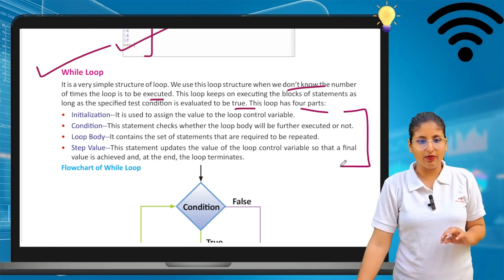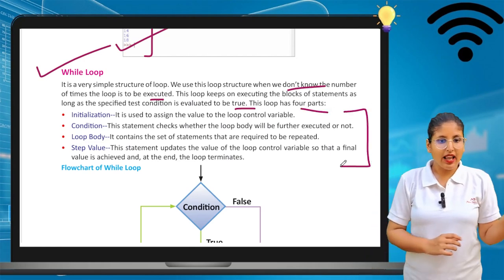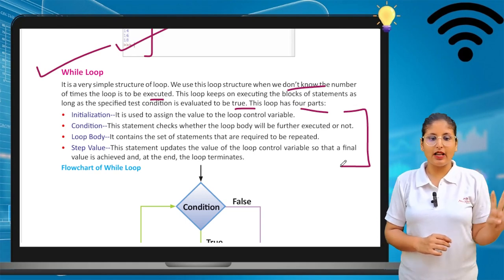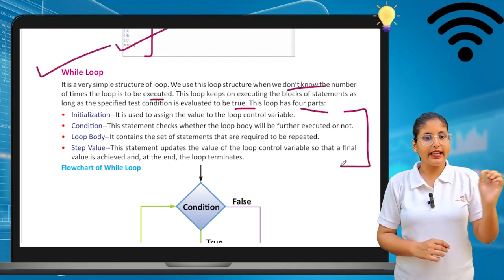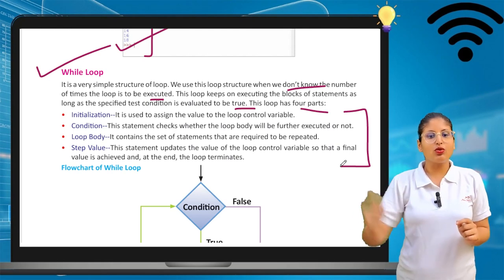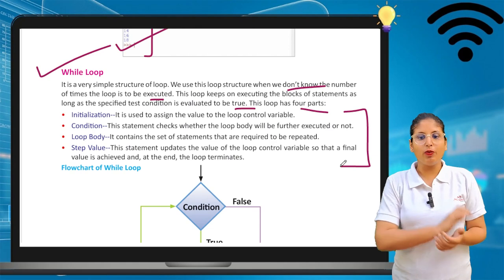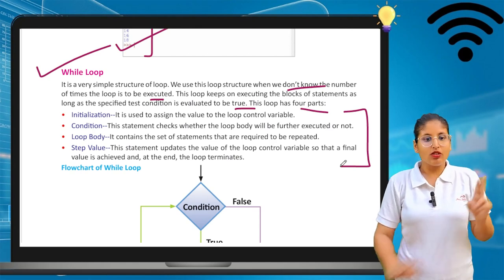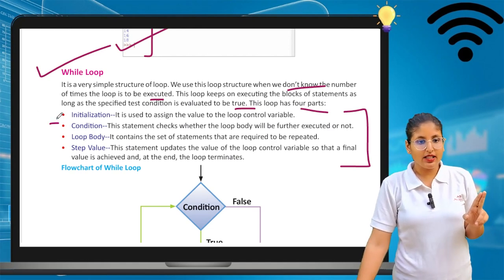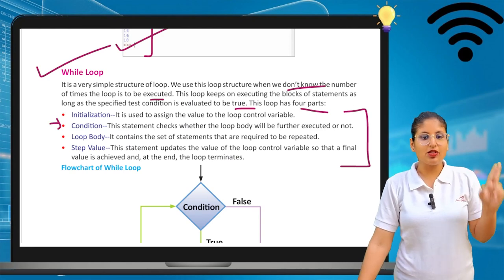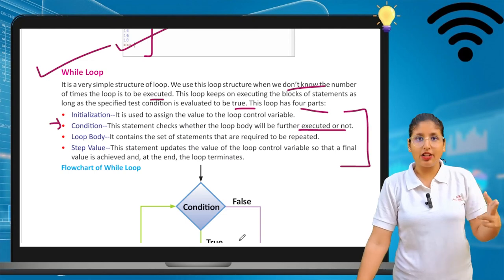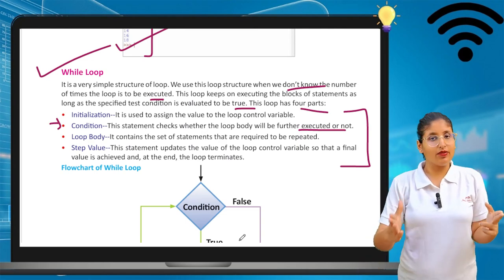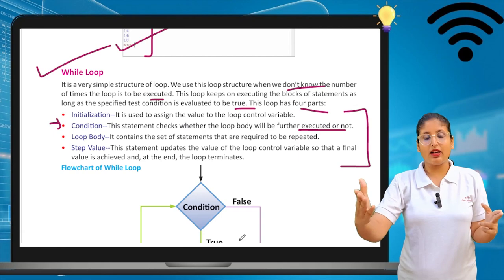The loop has 4 parts given below: initialization, condition, loop body, and step value. Initialization is used to assign a value to the loop control variable. The condition is a statement that checks whether the loop body will be executed further or not. So in the condition, if the value is evaluating properly, then the loop keeps moving.